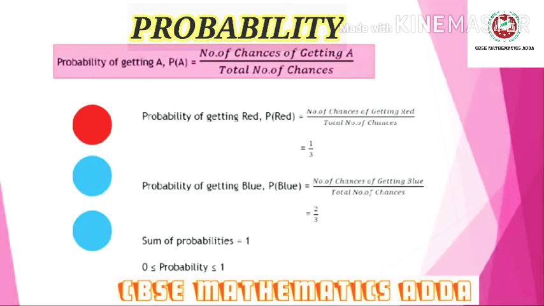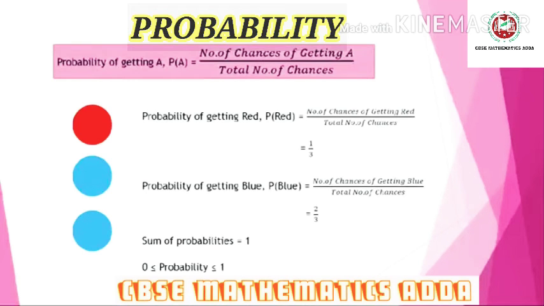So the probability can be 0. On the other side, it can be at most 1. What is meant by 0 probability? It means there is no chance of getting that one.